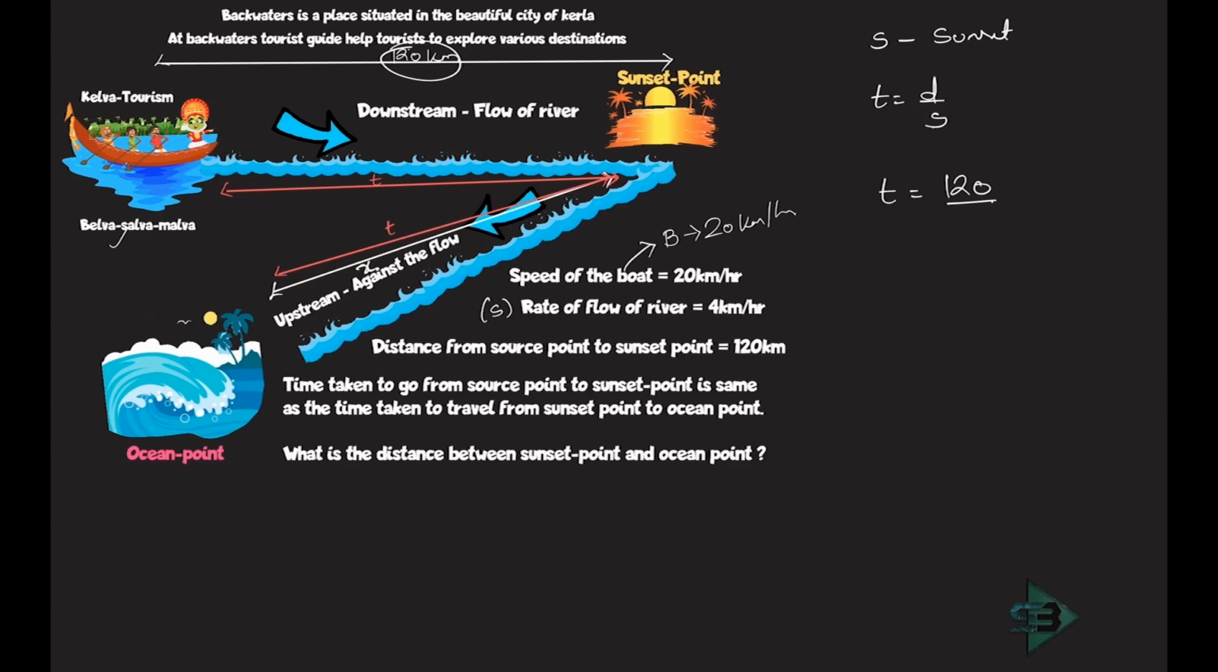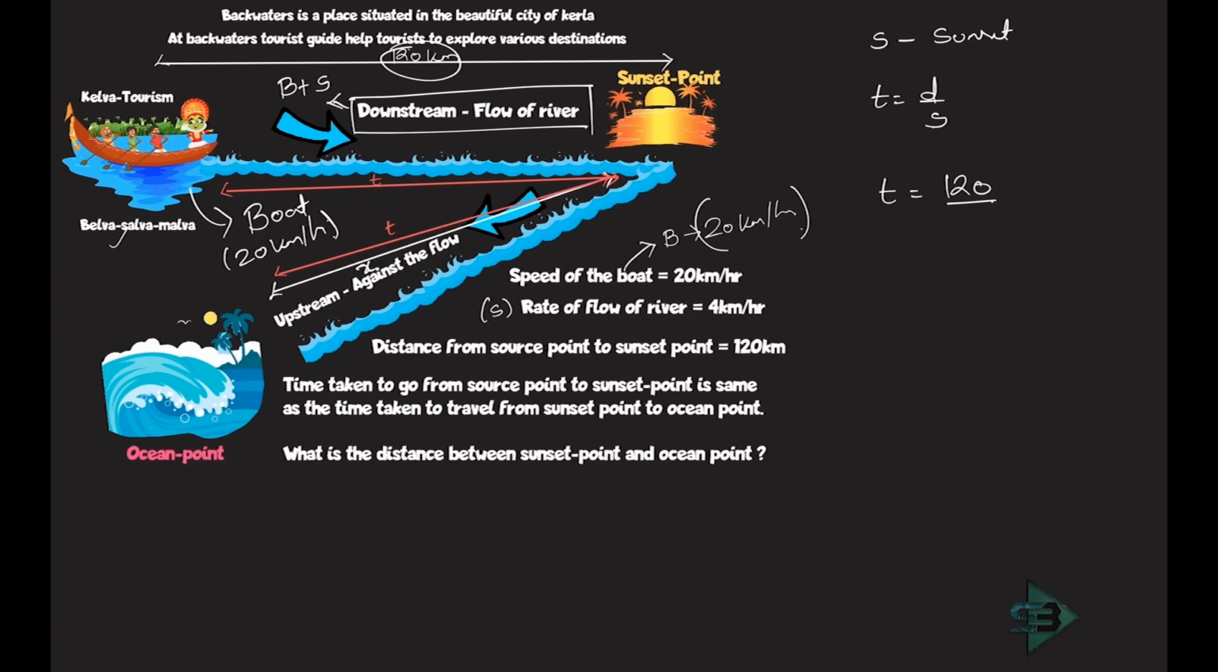Now this boat, it is being told that when it is going from the source point to the sunset point, it is going downstream. I am being told this in the question. This is the flow of the river. If this is the flow of the river, it is going with the flow. So it is going downstream. What is downstream speed? We have studied this. That will be equal to B plus S. So now the speed of the boat. What is the speed of the boat? Speed of their boat in still water. That is given to me as 20 km per hour.